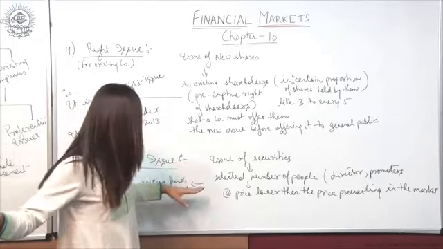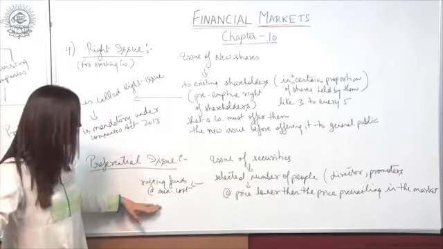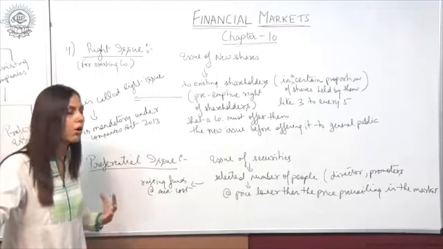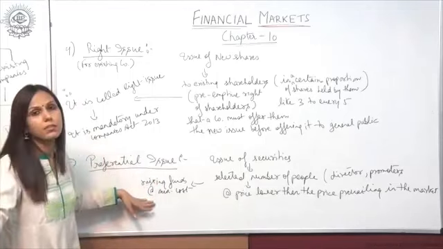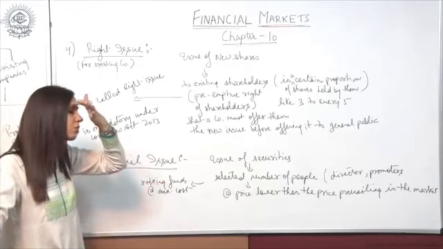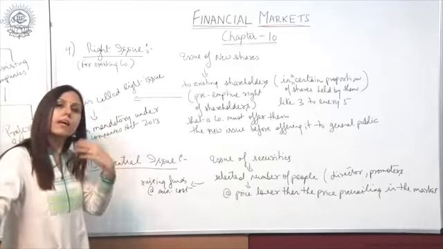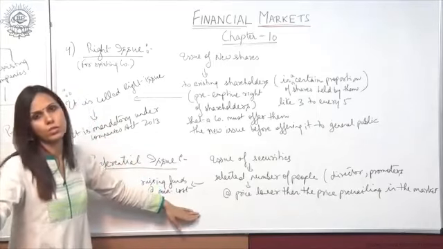So this particular method of raising funds through issuing securities involves less cost, or funds are raised at a minimum cost.